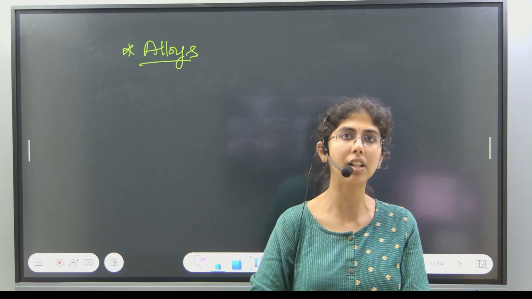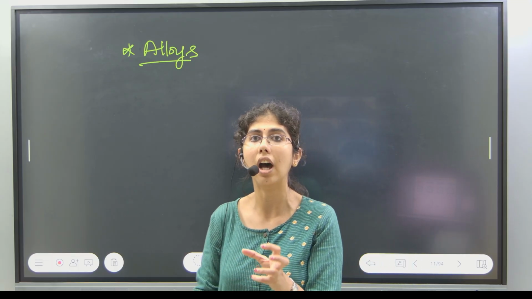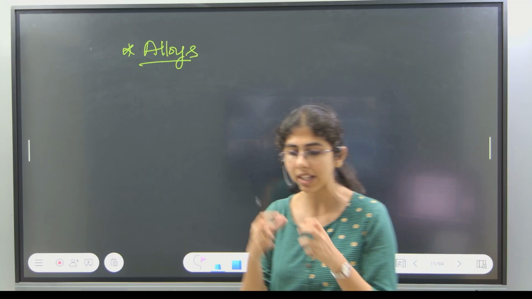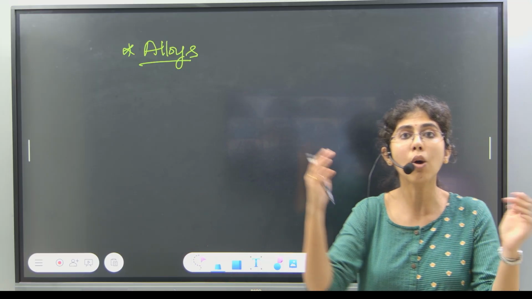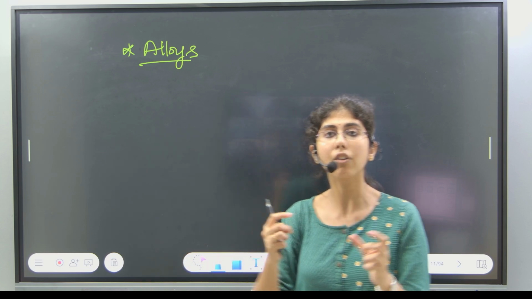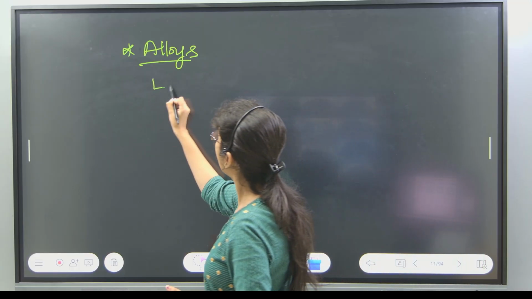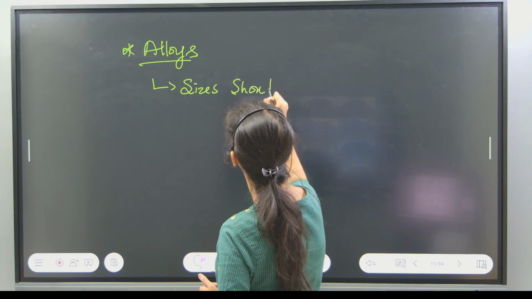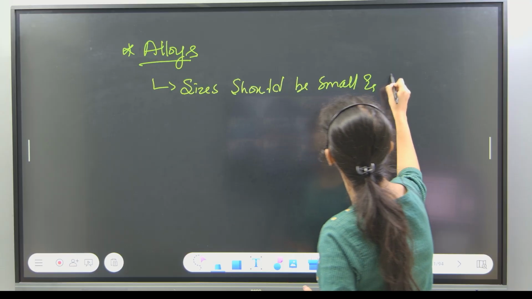These alloys are generally made up of 2 to 3 transition metals, or the D block elements itself. Now, why are these D block elements being used for the formation of alloys? Because if you take the exact definition of alloy, it is a homogeneous mixture of 2 or more elements like metals or non-metals. Now, the basic criteria to form an alloy is that the sizes should be small and comparable.